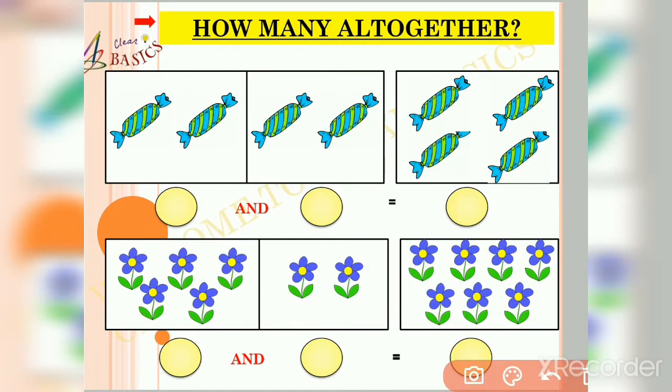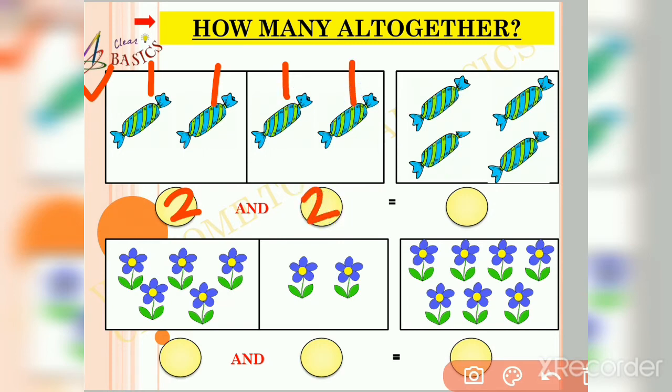Friends, here you can see there are some chocolates. Friends, I have 2 chocolates in the first box. 1, 2. And my friend gave me 2 more chocolates. 1, 2.